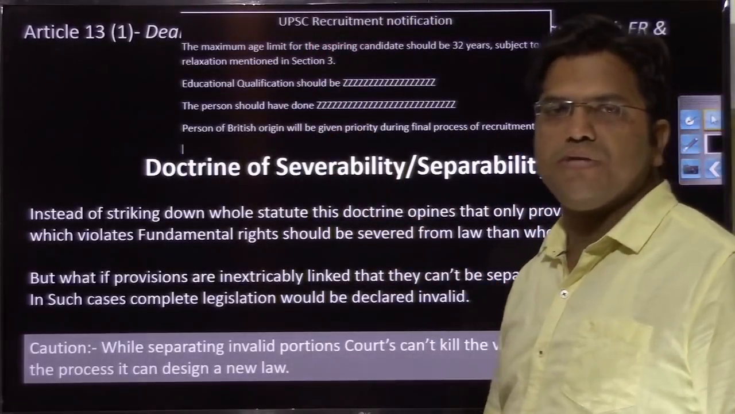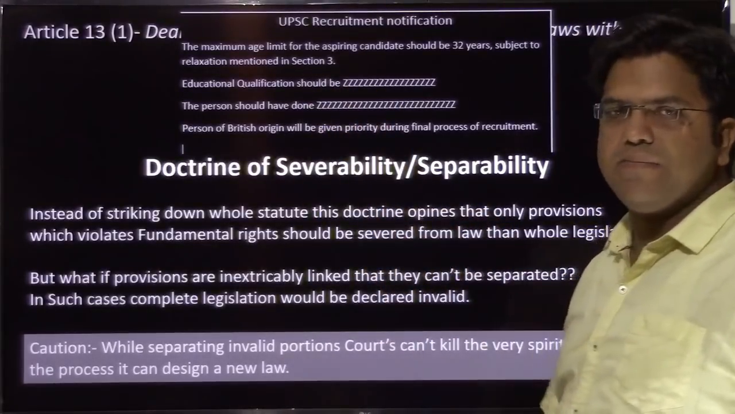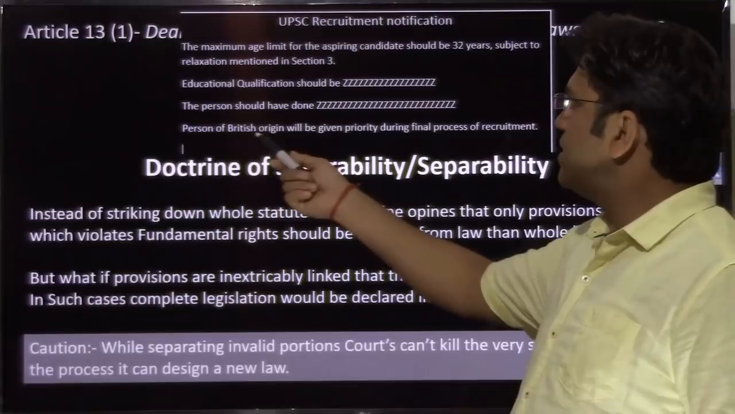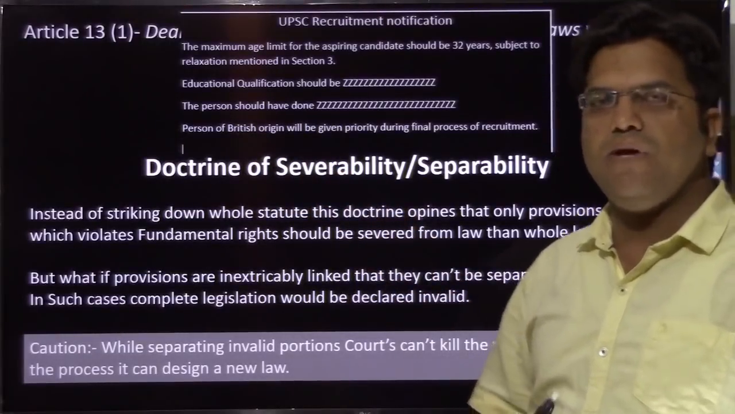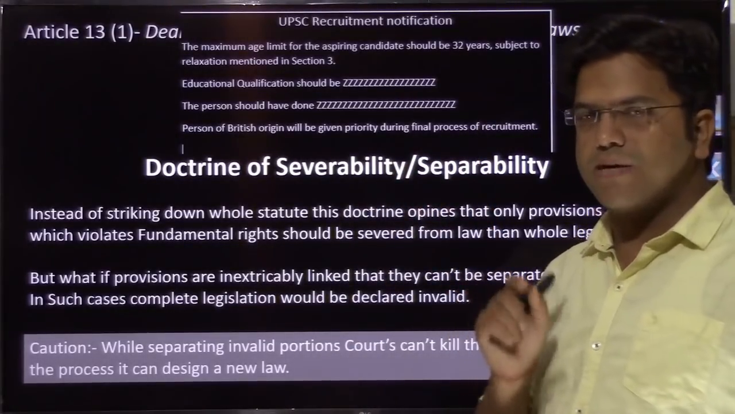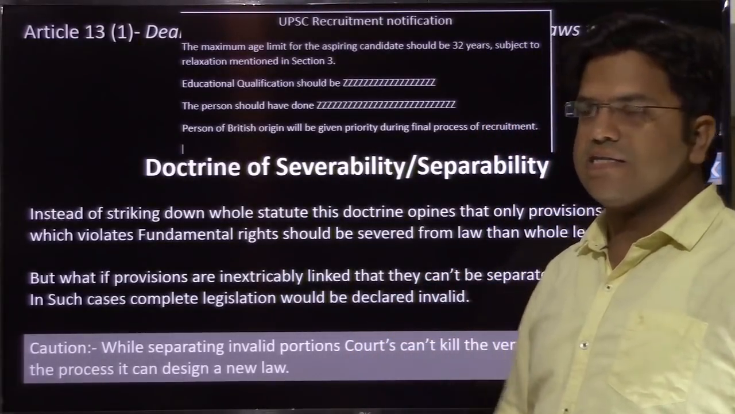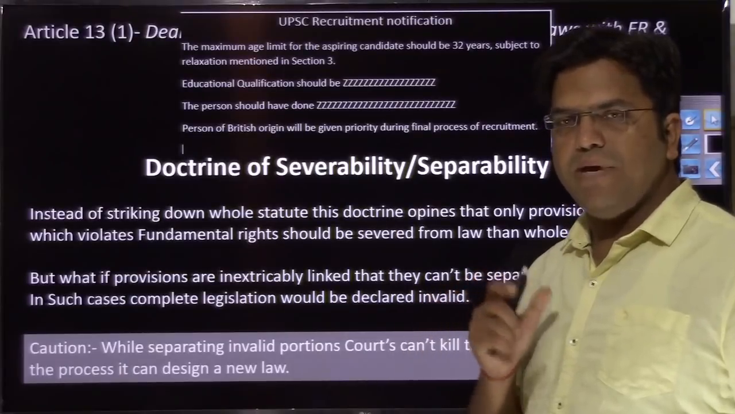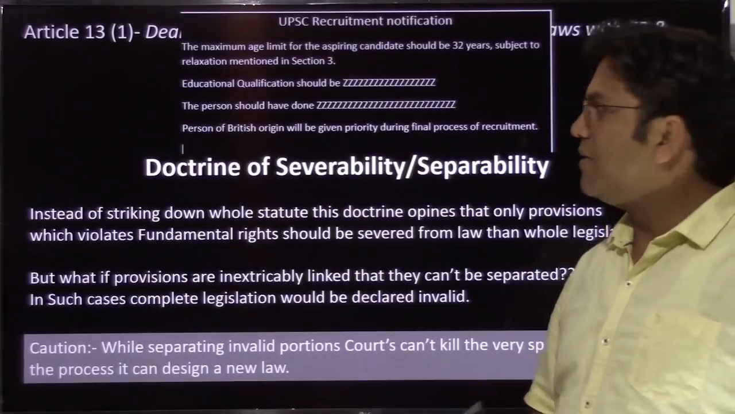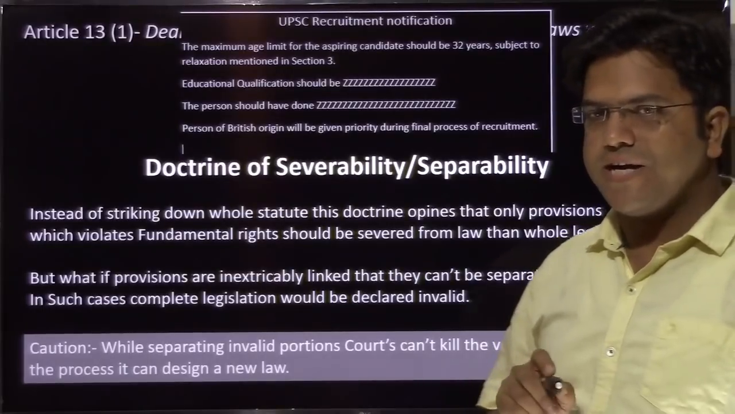This is a pre-constitutional law about UPSC recruitment. Among other eligibility criteria, which suggest the age requirement and the educational requirement, it also suggests that a person of British origin will be given priority during the final process of recruitment. Now remember that you are in 1950, your constitution has been passed, and article 16 prohibits the state from making any kind of discrimination on the basis of religion, race, caste, sex and place of birth. So this provision of this whole law is violative of article 14.